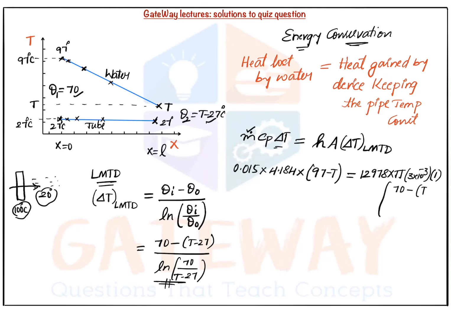LMTD is 70 minus T minus 27 upon ln 70 upon T minus 27.